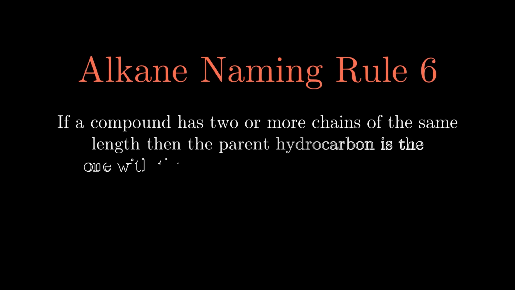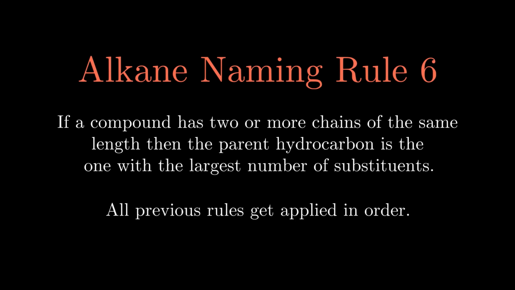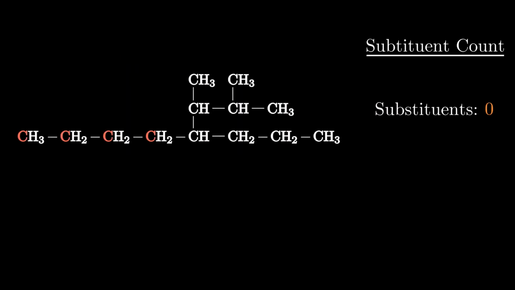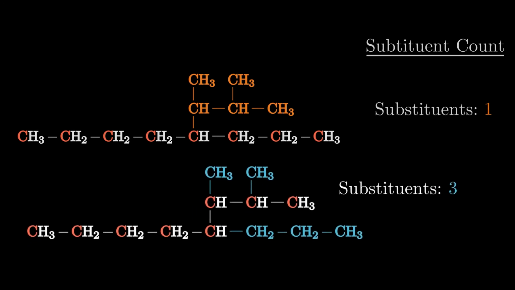If there is a tie in parent length, choose the parent that has the greatest number of substituents. This can be quite tricky depending on the molecule, so it may take a few examples for you to get comfortable with. In this case, the straight left to right path on this molecule only has 1 substituent. However, if we take a winding path from left to right, we actually find 3 substituents on this molecule, all in blue. So this path that has the 3 substituents is the one we must consider the parent.